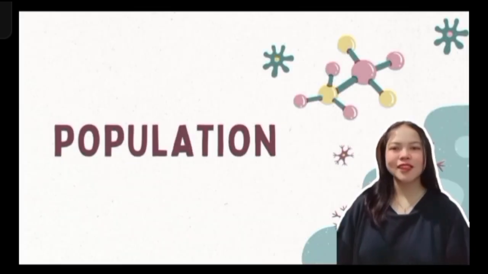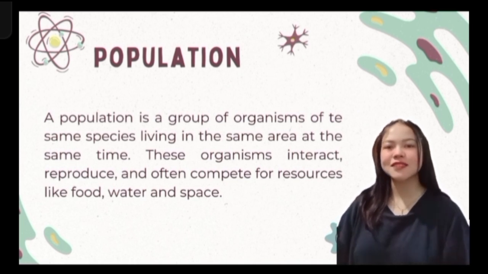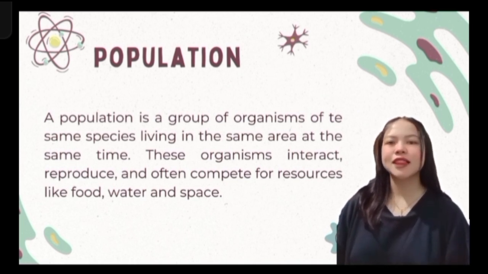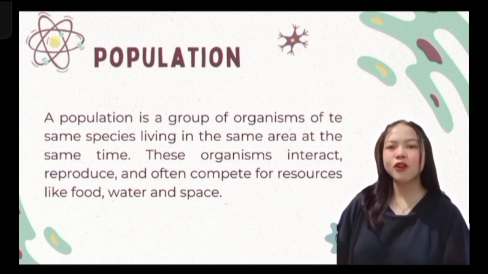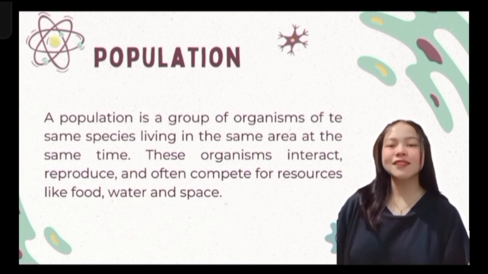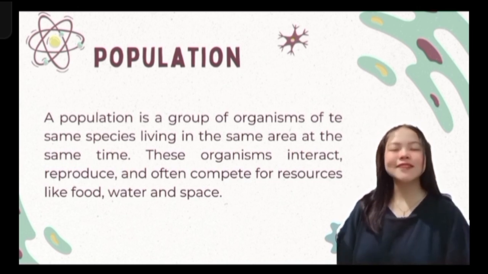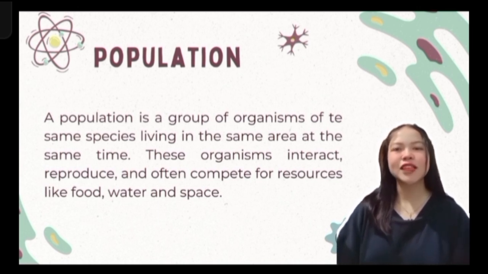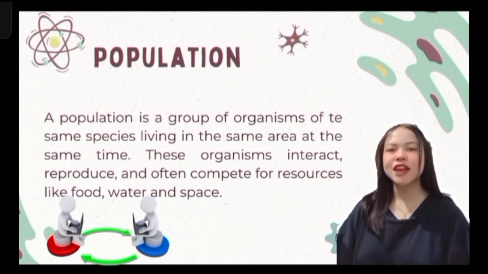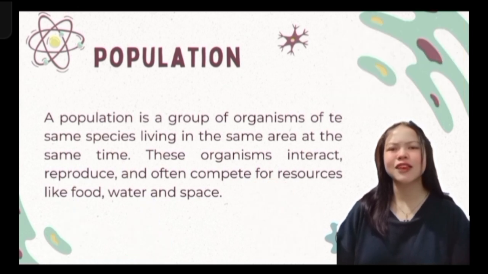What is a population? A population is a group of organisms of the same species living in the same area at the same time. These organisms interact, reproduce, and often compete for resources like food, water, and space. They often interact with each other, have babies, and may compete for food, water, or space.